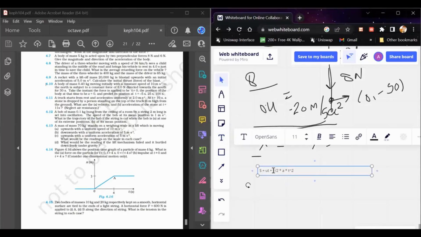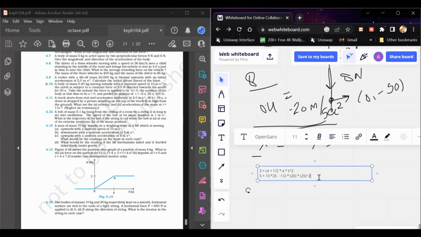We substitute the values: initial speed 10 meter per second, time 25 seconds, and the acceleration is in the negative direction, so we write it with a negative sign: 10 into 25 minus 1 by 2 into 20 into 25 square.